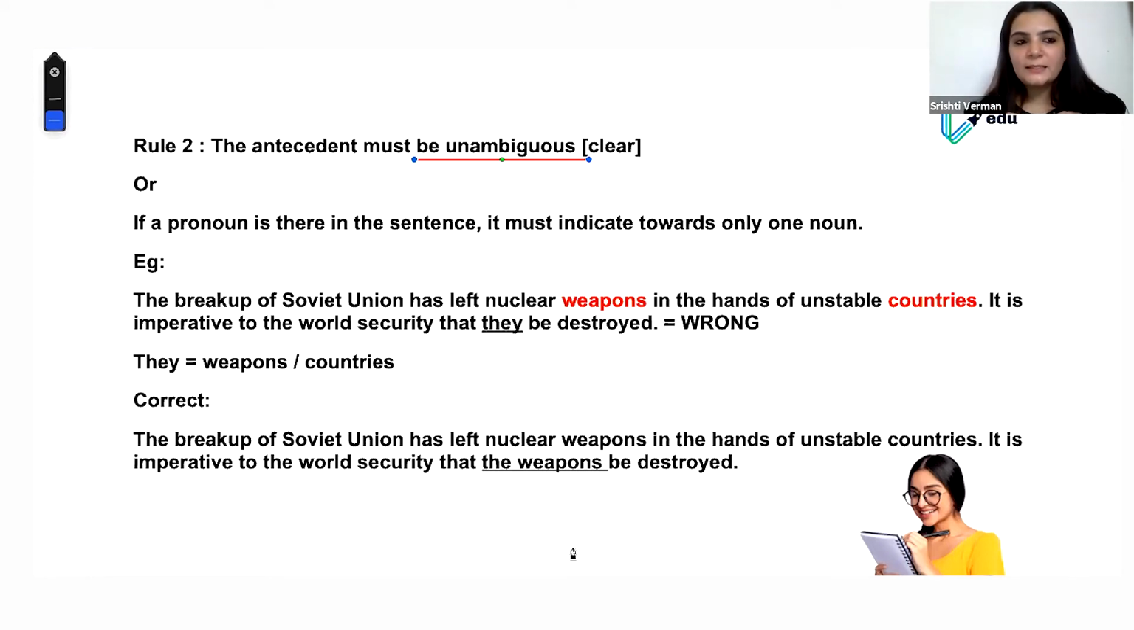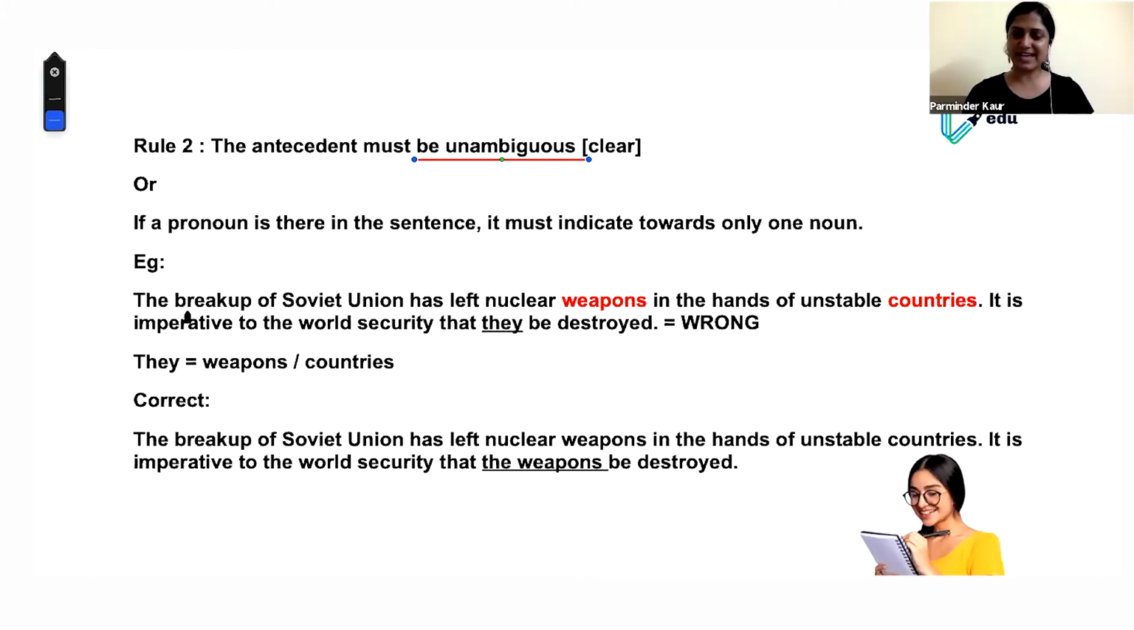So if I say that Parminder and Srishti are here, she will leave. Now, she who? She is either addressing me or addressing Parminder. That is the confusion. If I say again that Ram and Raj were walking, he slipped. Who slipped? How do you know? Primarily, it should indicate towards only one noun. Please remember this. So go ahead, Parminder.